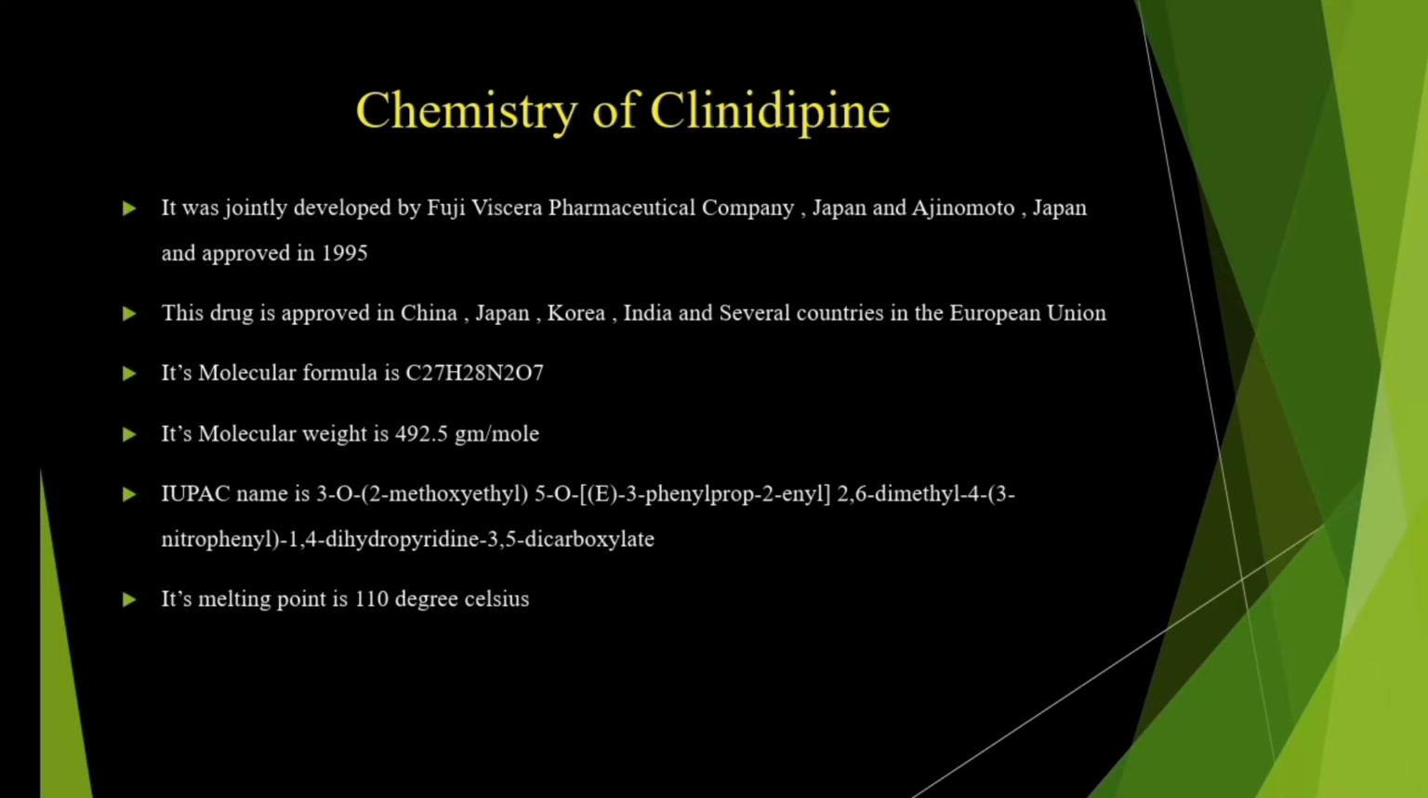C27H28N2O7, and its molecular weight is 492.5 gram per mole. So these are the molecular formula and molecular weight. And coming to its IUPAC name, it is 3-O-(2-methoxyethyl) 5-O-[(E)-3-phenylprop-2-enyl] 2,6-dimethyl-4-(3-nitrophenyl)-1,4-dihydropyridine-3,5-dicarboxylate. So this is the IUPAC name of clinidipine.